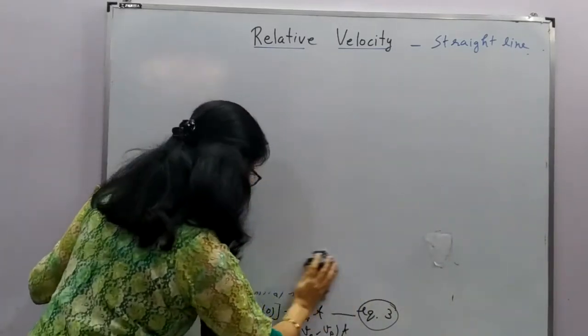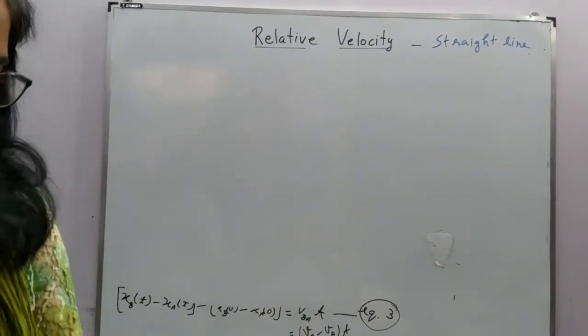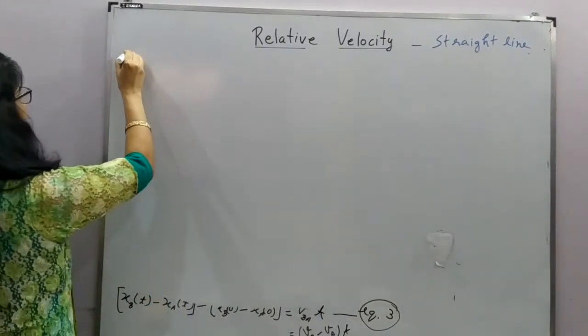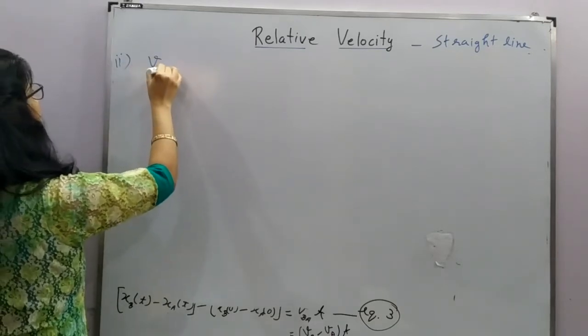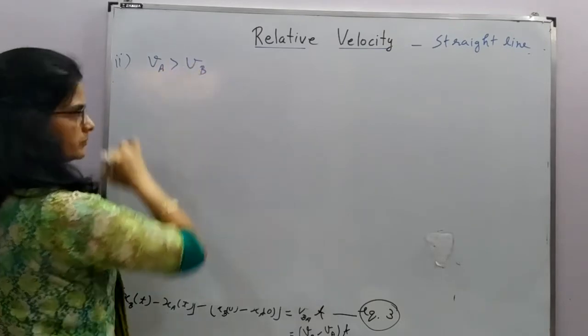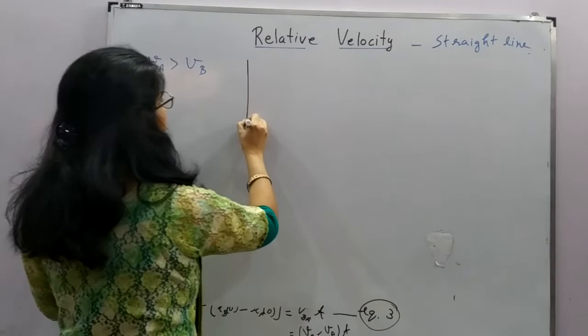We know that B is already ahead in this case. So if we are saying the second case, that velocity of A is greater than velocity of B, now let's take the graph.